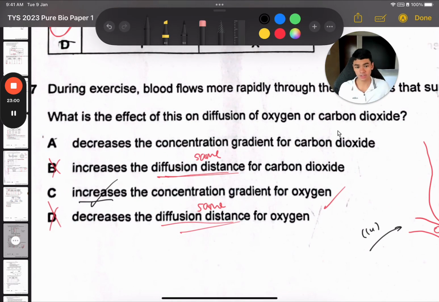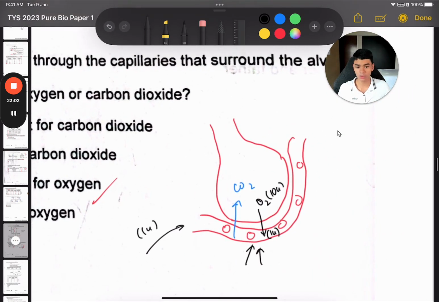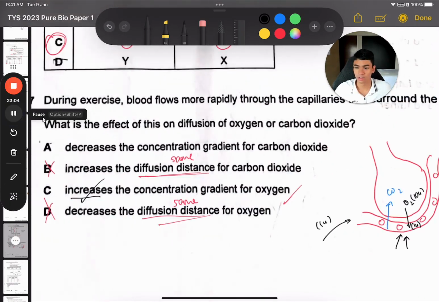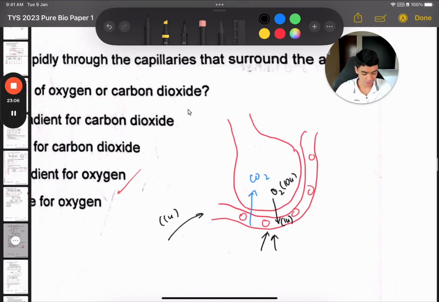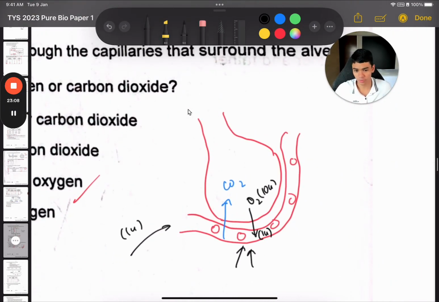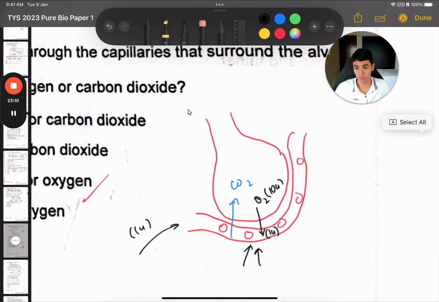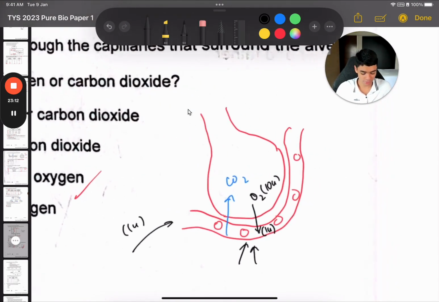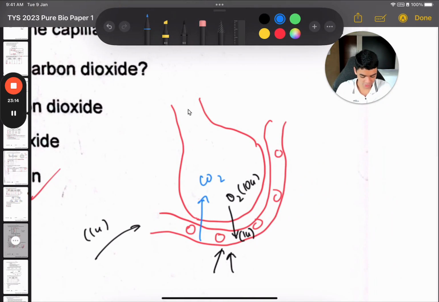Okay, the same applies for CO2. So for CO2, it must be high in the blood and low in the alveolar air space, then you will have diffusion, right? So what we want is to make sure that the CO2 in here that is brought in, maybe it's like 10 units of CO2, is very high compared to the alveolar air space.